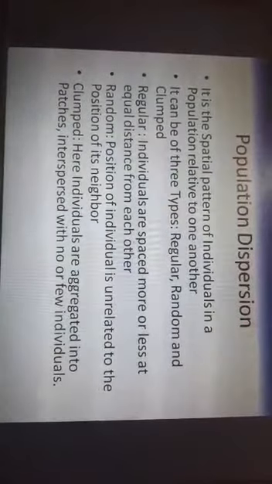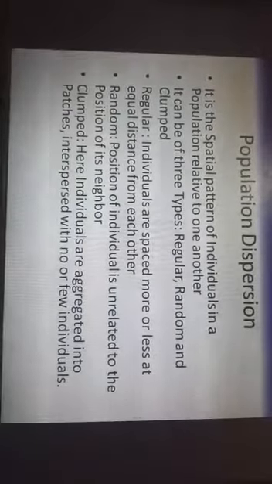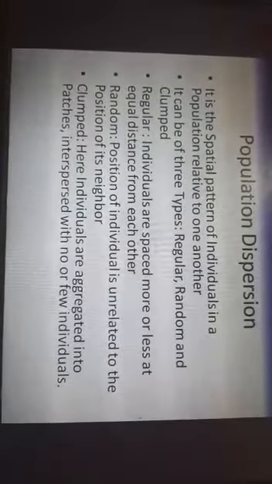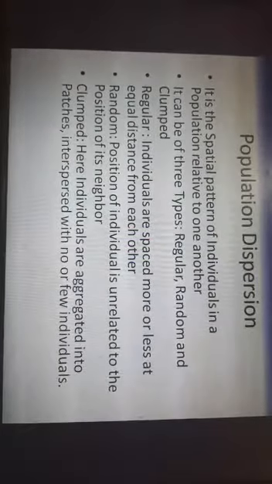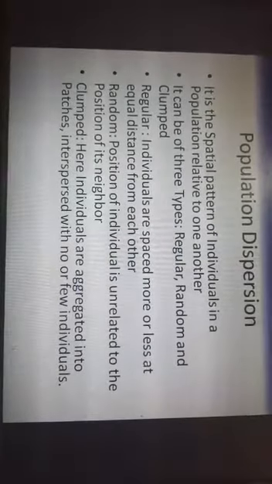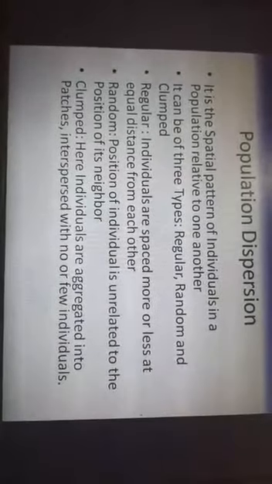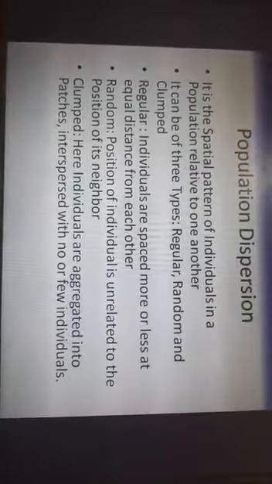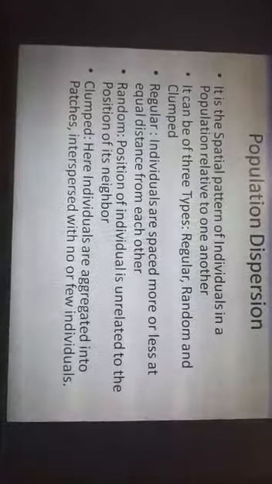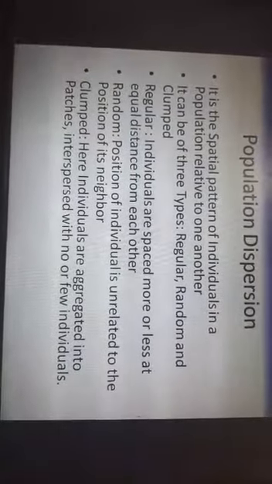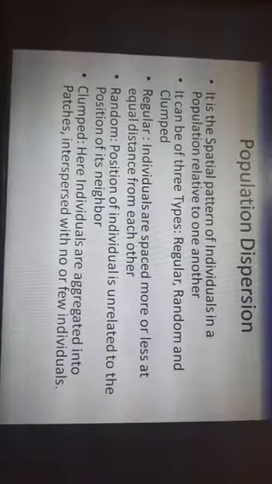Next is the population dispersion. It is the spatial pattern of individuals in a population relative to one another. It can be of three types, that is regular, random and clumped. We call it a regular population dispersion when the individuals are spaced more or less at equal distance from each other. It is random when the position of individuals is unrelated to the position of its neighbor. That means the individuals don't know the positions of the individuals living in their nearby areas.